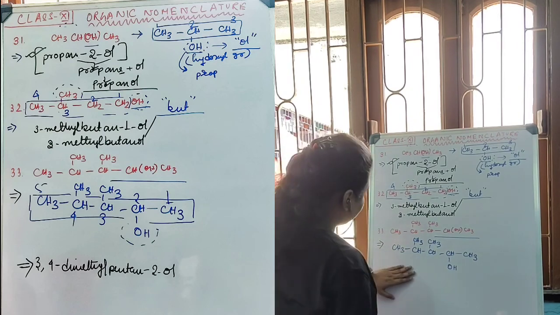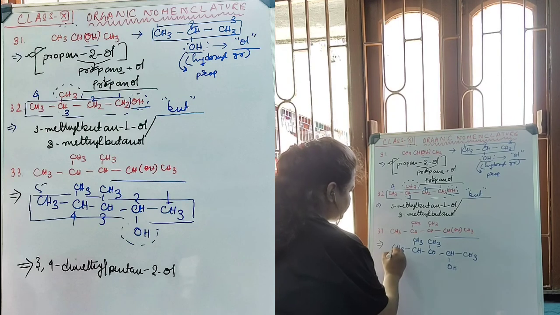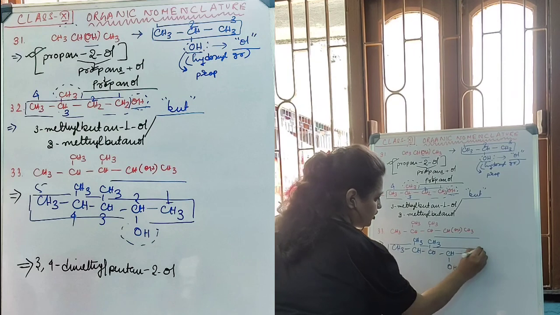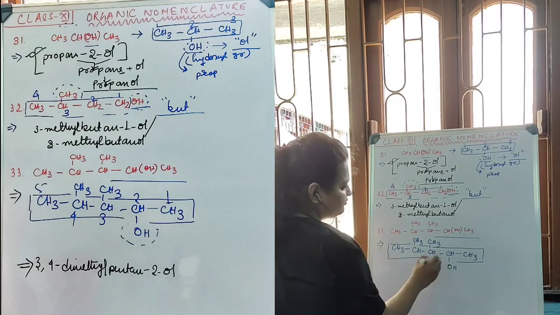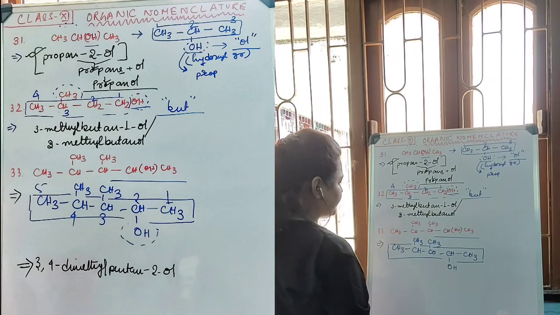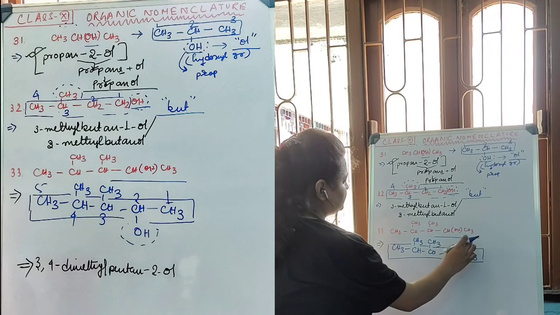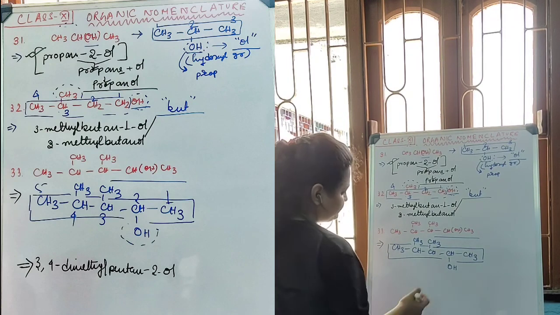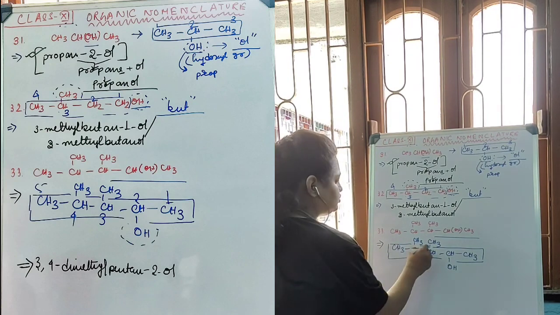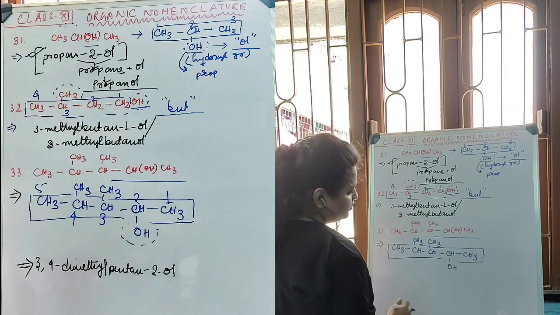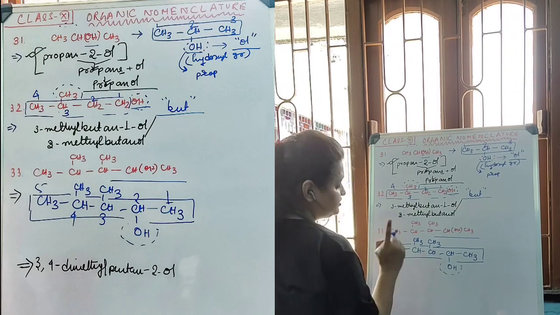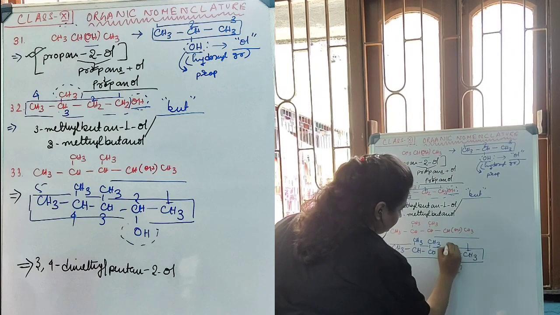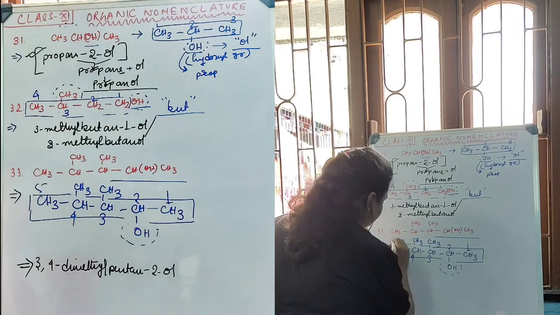Now, the long chain of this compound is going to be 1, 2, 3, 4, 5. This is going to be our longest chain for this compound. Now we have to assign the numbering, from which side it is going to be. From this side the numbering is 1, 2. From this side 1, 2. And the next group, which is methyl, is coming at third position. But we know that OH is a principal functional group with high priority. Therefore, the numbering will start from this end only. 1, 2, 3, 4, 5.